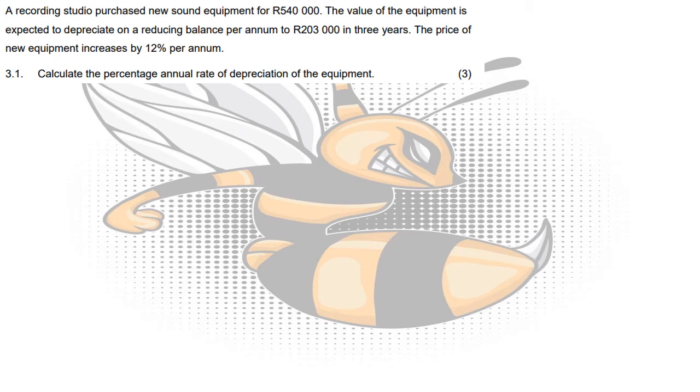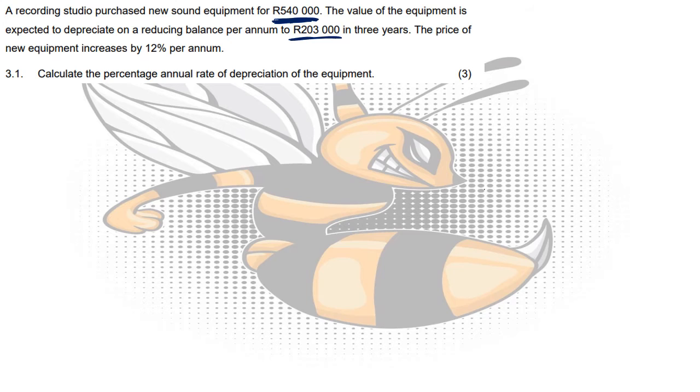Calculate the, now before we get to the question, what the background information tells us is that this equipment, if we buy it now, is worth 540,000. But if we buy it now and over 3 years time, then it will be worth 203,000. Okay, but 3 years from now, if we want to buy the same equipment that was 540,000 Rand worth now, because of interest, this 540,000 would have had a new price increase by 12% per annum.